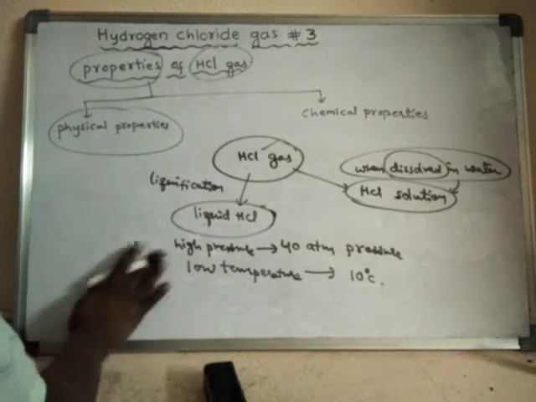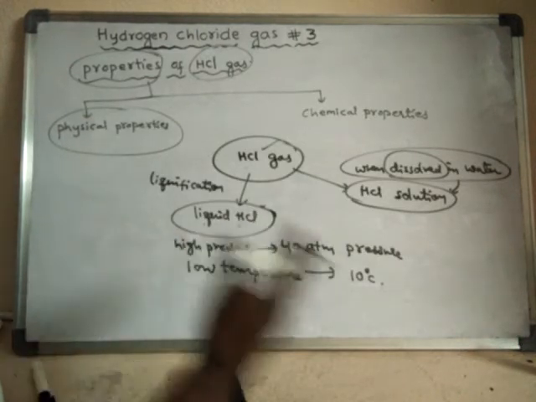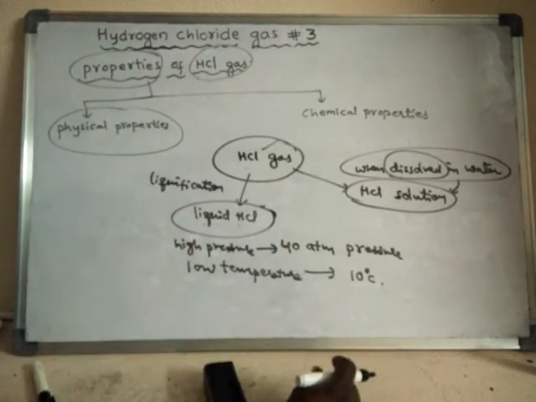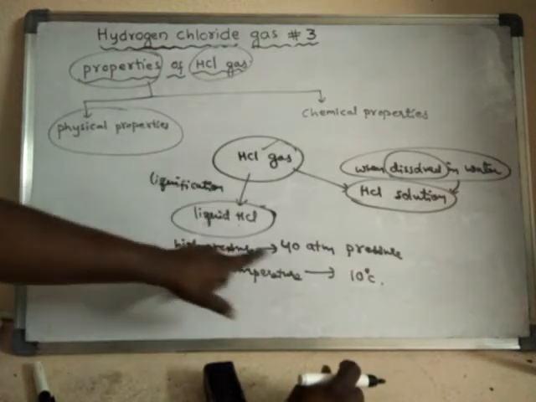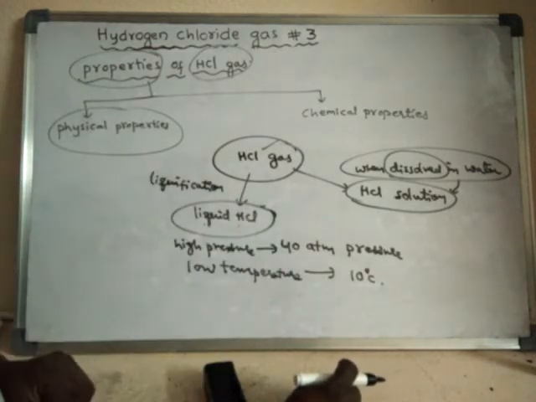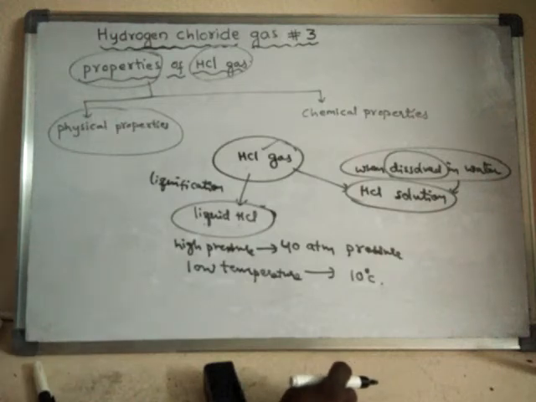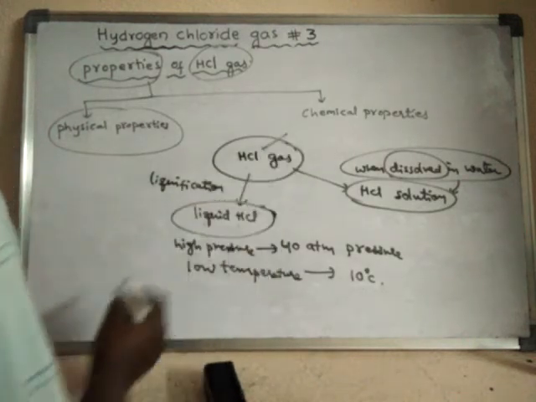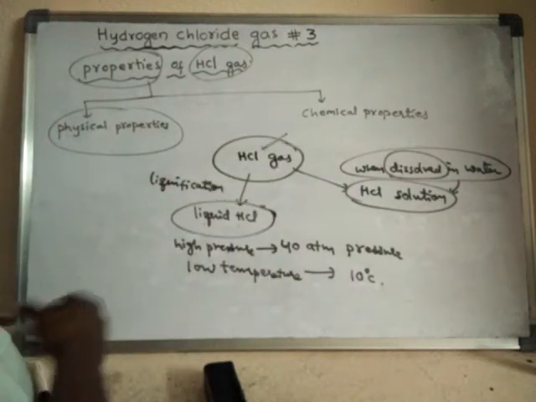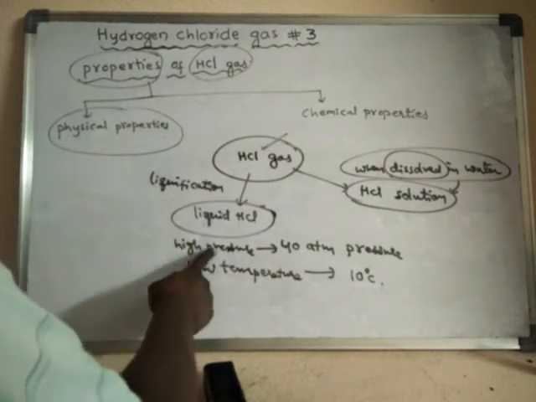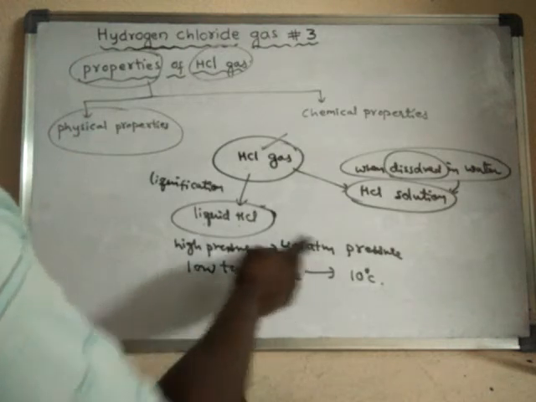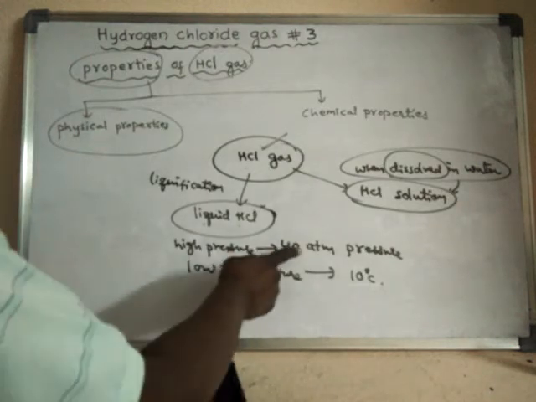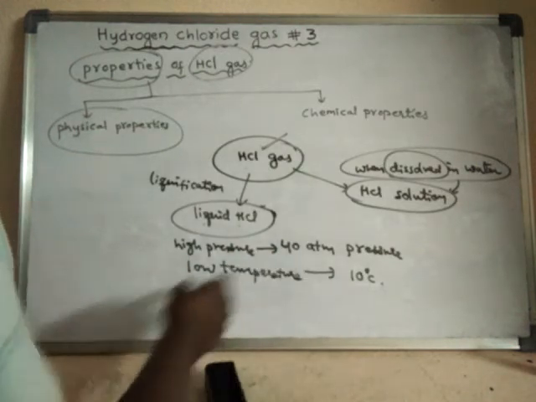Sometimes we may use even higher pressures, 200 or 300 atmosphere pressure, in different cases. But in this case, we use only up to 40 atmosphere pressure. That means high pressures and low temperatures. Under these conditions, the HCl gas can be converted into liquid HCl. HCl gas can be liquefied under pressure of 40 atmosphere and at a low temperature of 10 degrees centigrade.